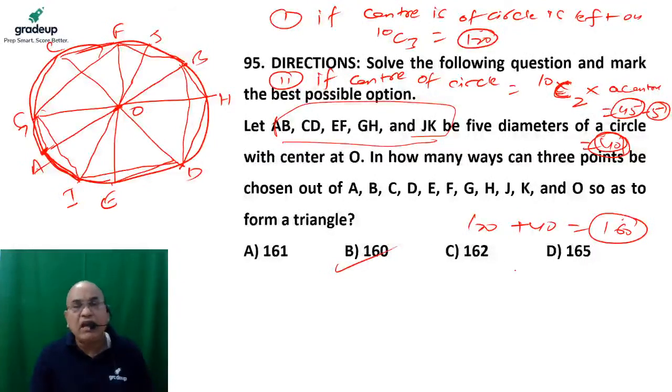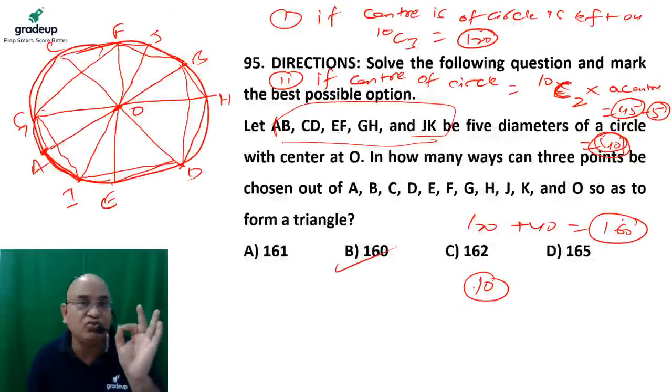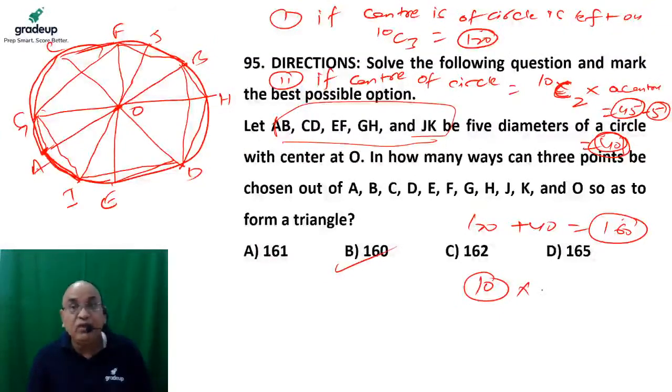Okay. So you can do this question this way also. If I want to choose 2 points from the circumference and 1 at the center, for the first point we have 10 choices. But for the other one we have only 8 points to choose. Why? Because D is calculated twice: HD, DC, DH, DE and ED. So this way we are choosing D how many times? 2 times.